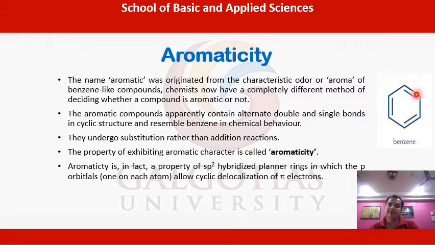Benzene is cyclic in nature, with alternate double and single bonds in conjugation. Due to this continuous conjugation, the ring has continuous pi electron density above and below the cyclic ring, so it gets stabilized due to high resonance energy.